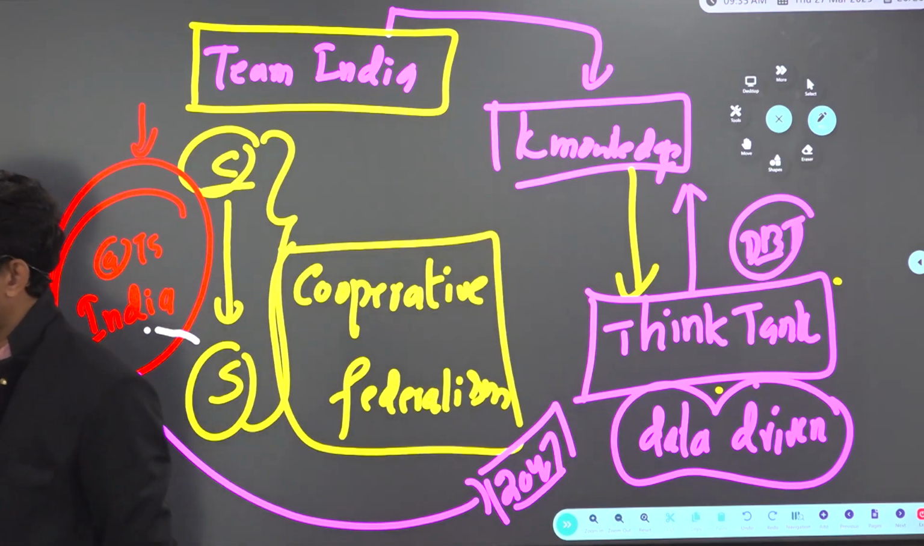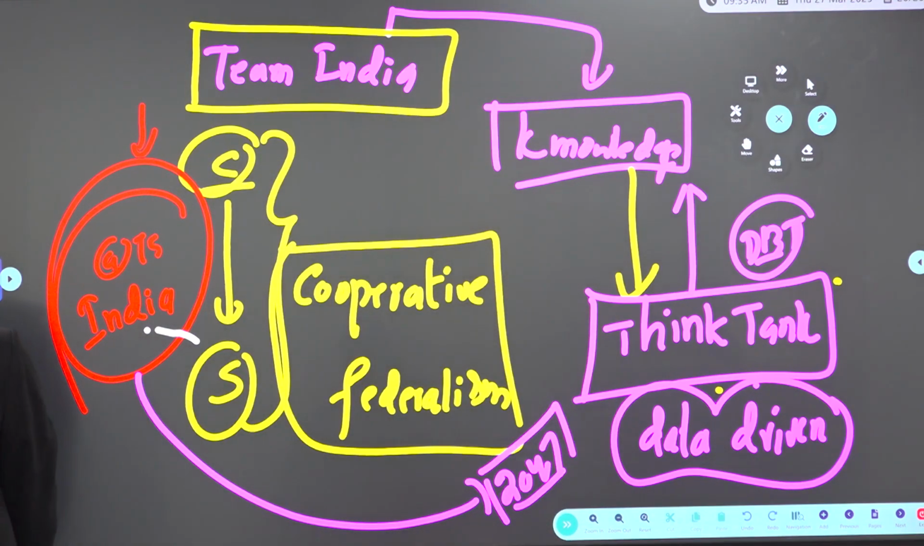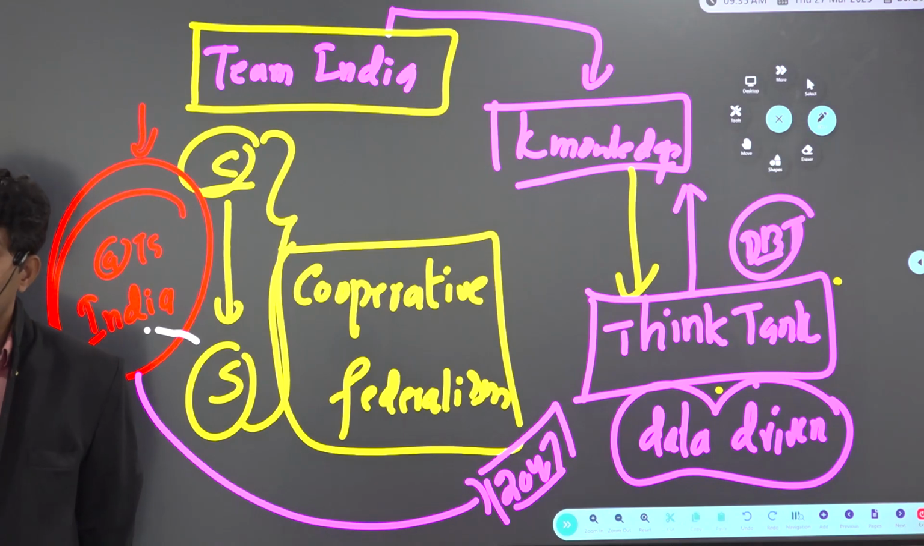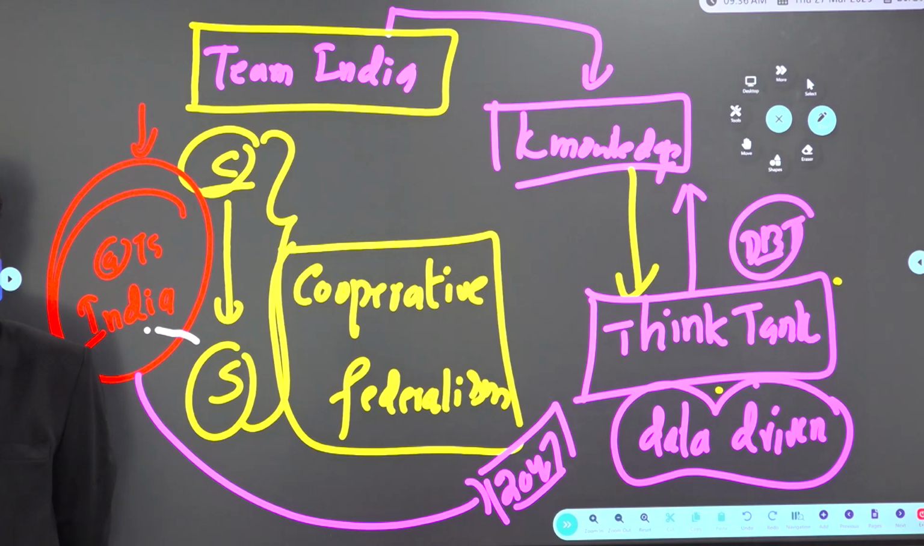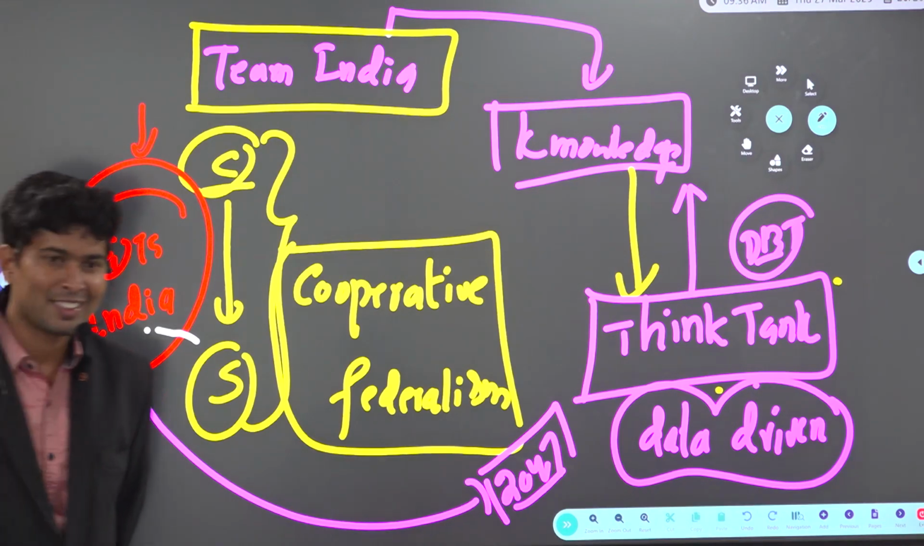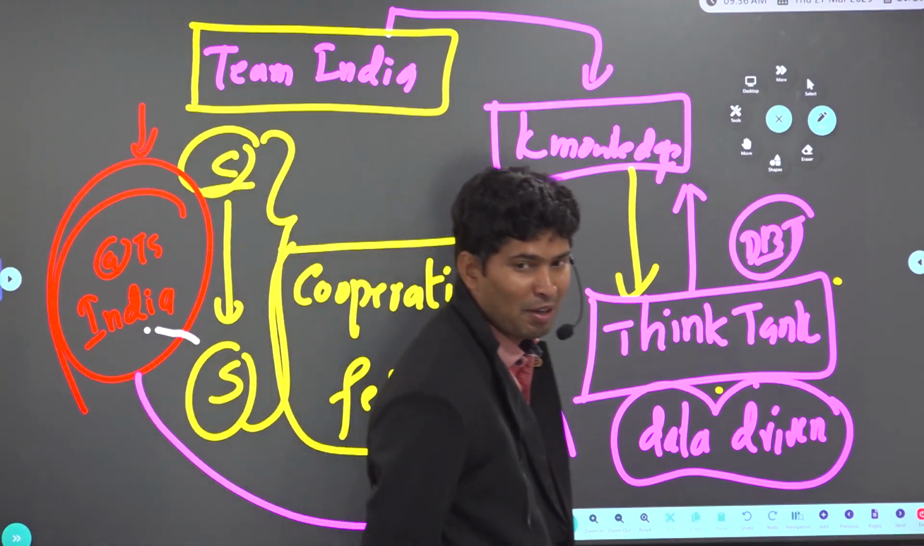Convert the young population into a working population. Provide them necessary skills and convert this young sleeping population into a working population. Provide them necessary skills and make them a working population.